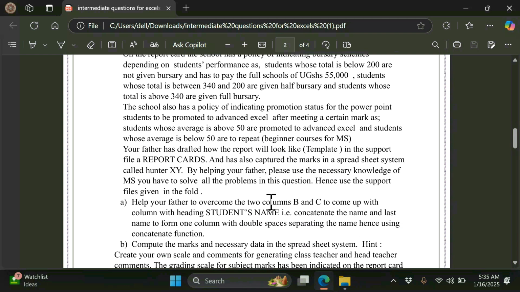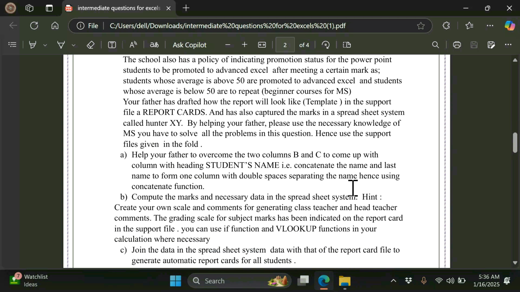how the report card will look like as a template in the support file called report cards, and has also captured the marks in the spreadsheet system called Access. By helping your father, please use the necessary knowledge of MS. You have to solve all the problems in this question. Hence, use the support files given in the folder.